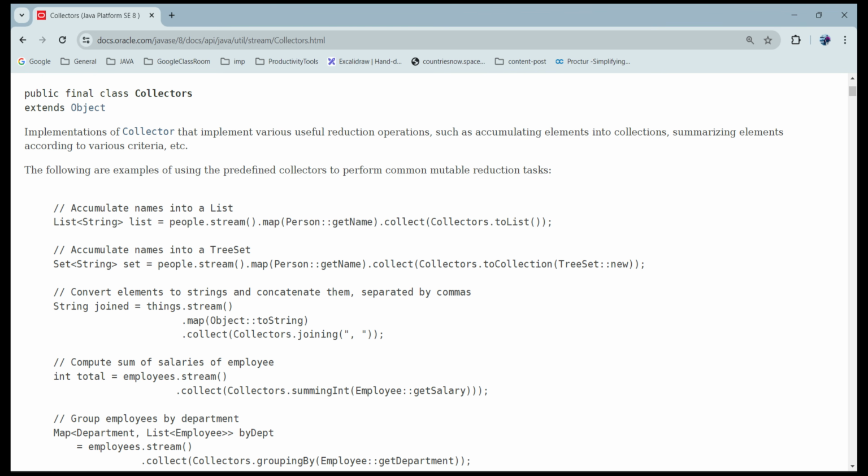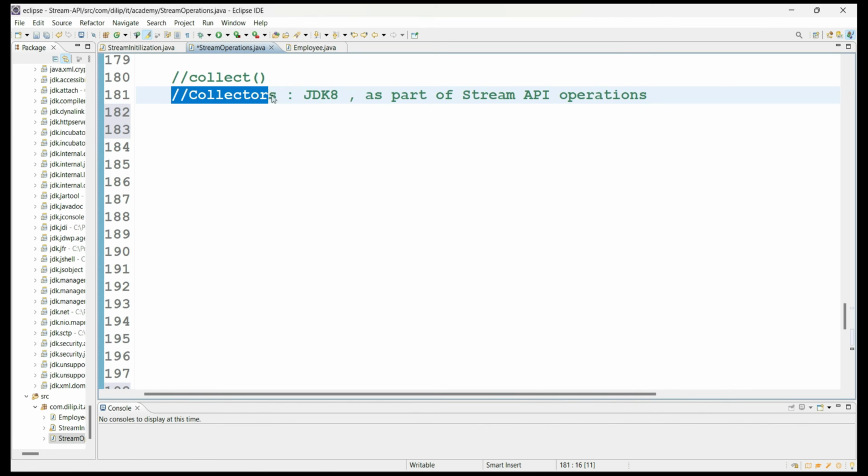Similarly, we have other functionalities like averaging, summarizing based on all stream elements, or grouping the stream elements based on a property. All these use cases are provided as part of the Collectors class as static methods.